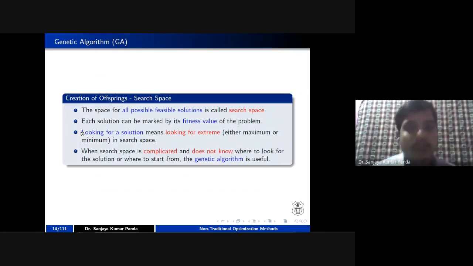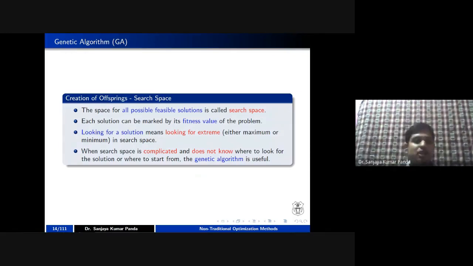Okay. So next you have to see the search space, right? So search space is nothing but where all the feasible solutions exist. For example, let me take this is my search space, assume that, right? So where all the solutions exist. What we have to do is, wherever the optimal solution is there, our solution should move to that particular place. That is the objective, right? But all the solutions are available in the search space, and it is not possible to go for each and every individual solution. That's why we are taking only a subset of the solutions.